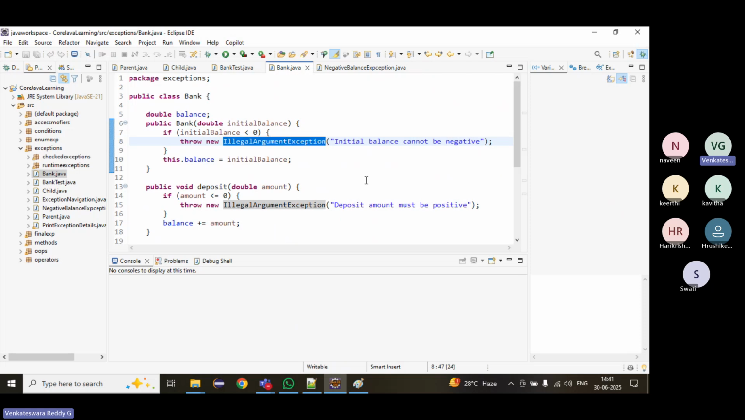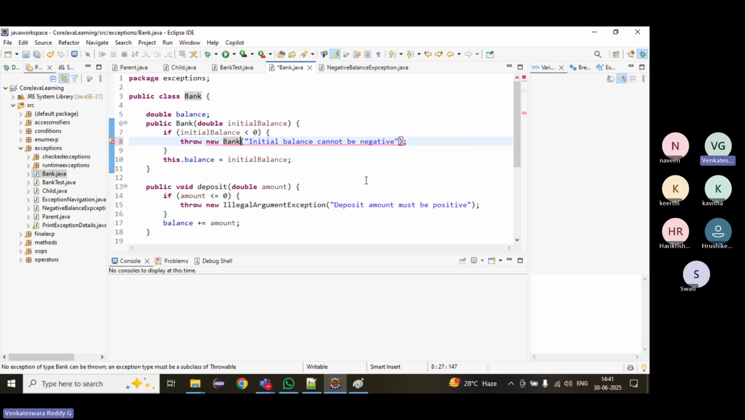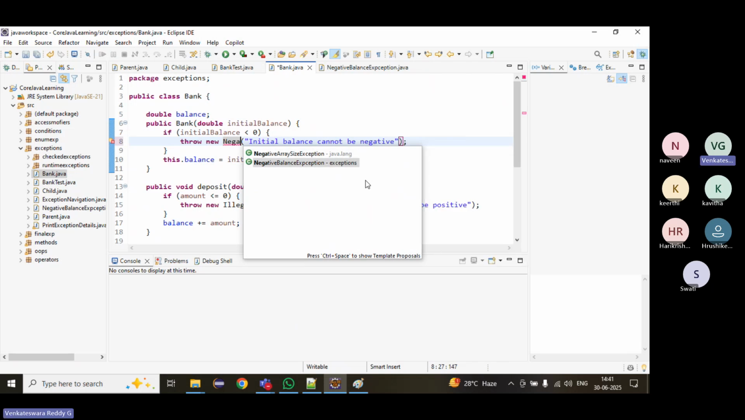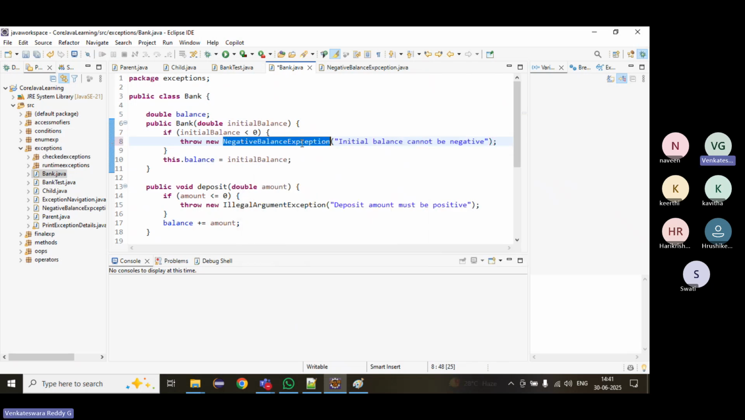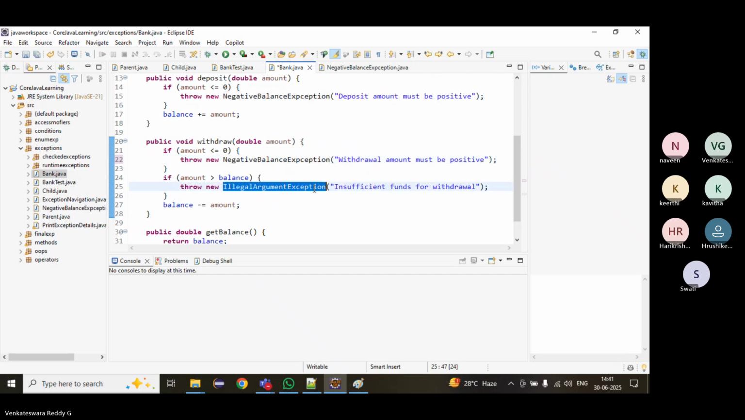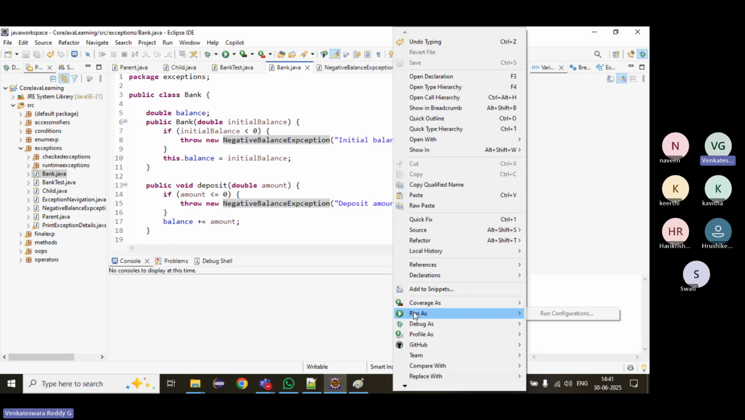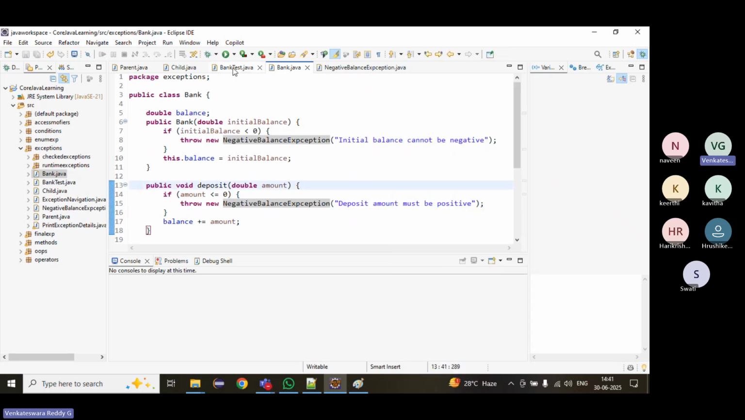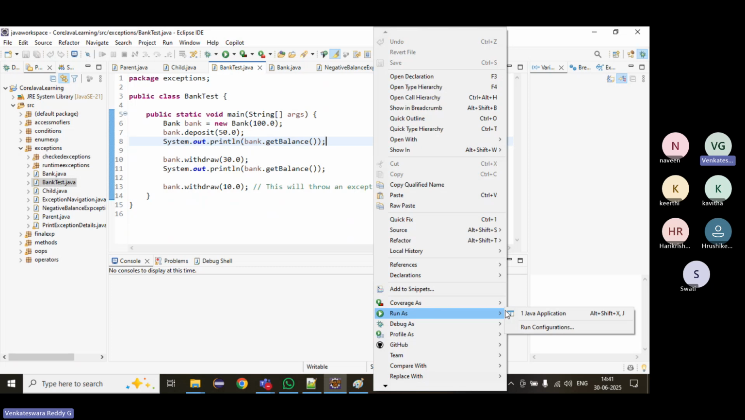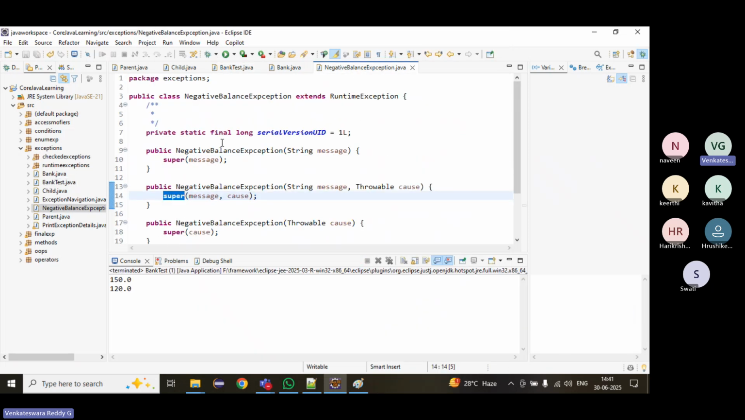Now on to our bank class. Right here, what we can do is throw the NegativeBalanceException. What we have created, the name of the class, is NegativeBalanceException. Throw NegativeBalanceException. We can create any number of exceptions. Any number of user defined exceptions. For each type of exception, we can create one class.